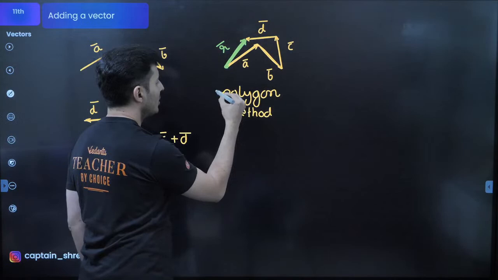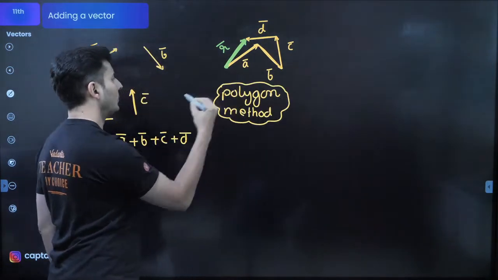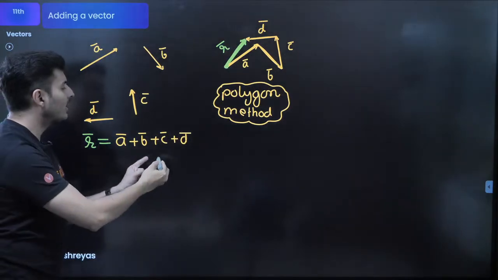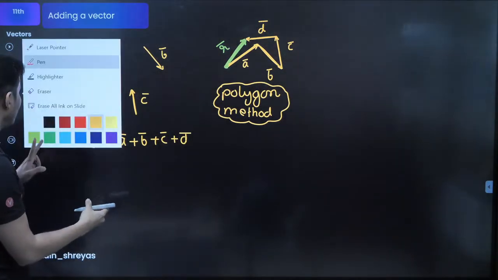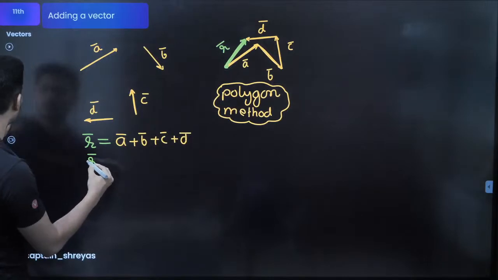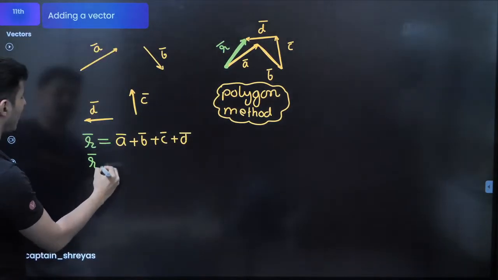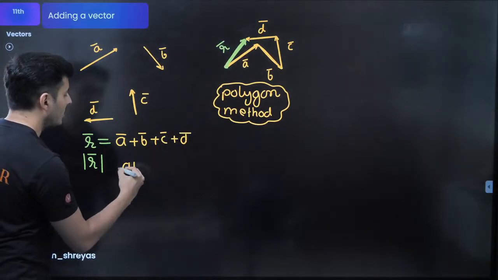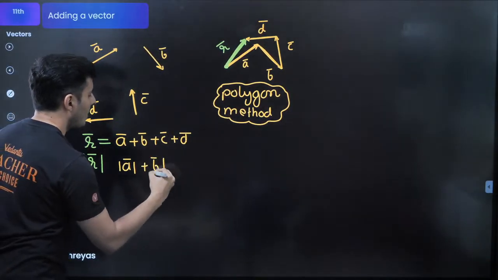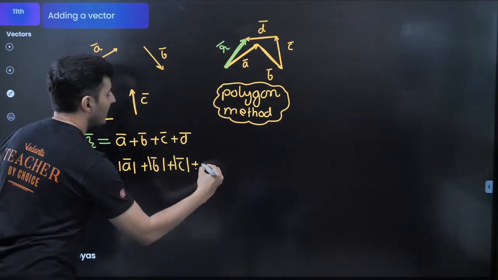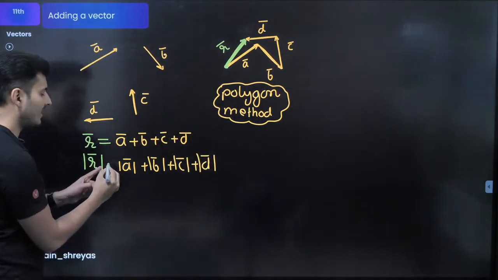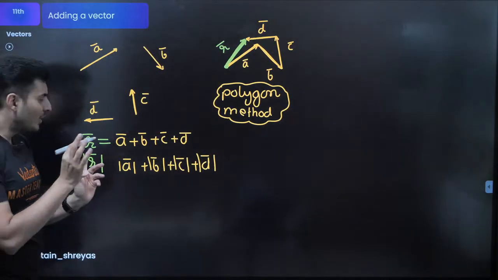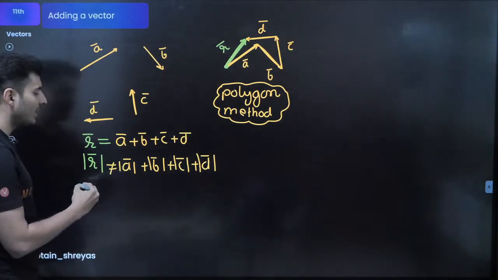This is something which you should definitely know. Now a lot of you might be thinking, sir, R vector is A vector plus B vector plus C vector plus D vector. Is R vector's magnitude also equal to A's magnitude plus B's magnitude plus C's magnitude plus D's magnitude? What do you guys say? Should I put an equal to over here? Yes or no? Come on, guys. No, you will not put equal to. This is not equal to.